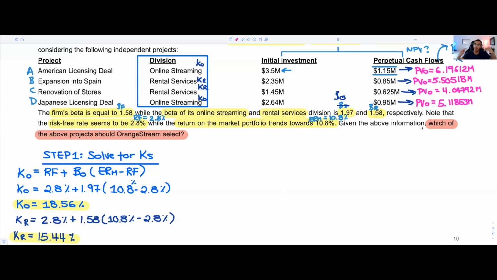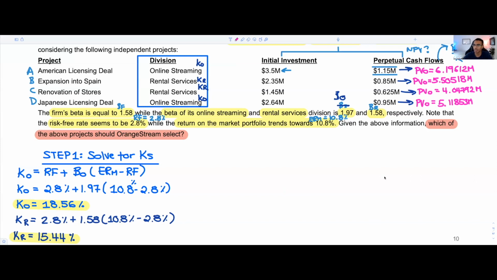Okay, so what we did here is we found the present value of the perpetuities for project A, project B, project C, project D. This is awesome news, because now we're able to plug these into our NPV formulas, and we can solve for the NPV of project A, project B, project C, and project D. It's amazing stuff. So we're going to get to step 3.